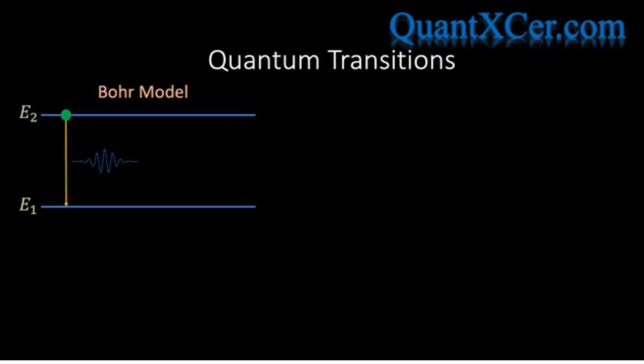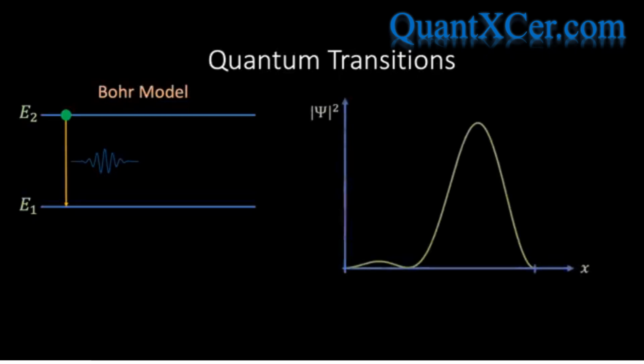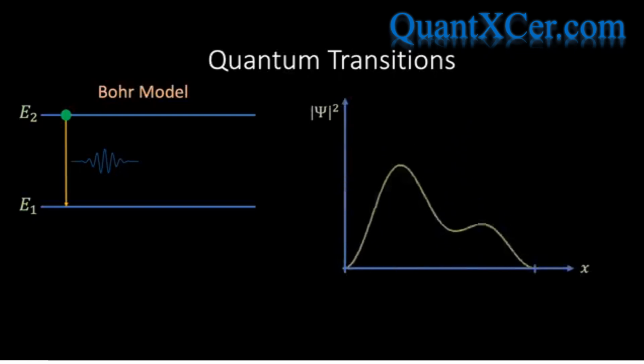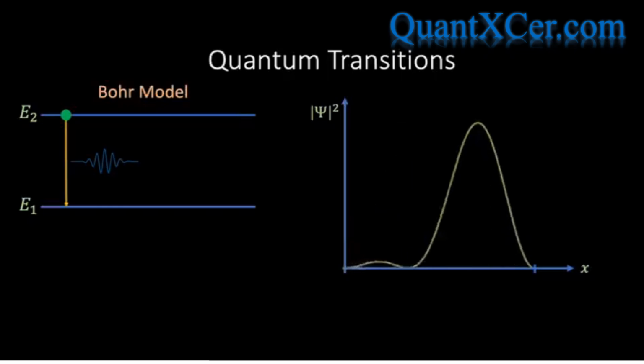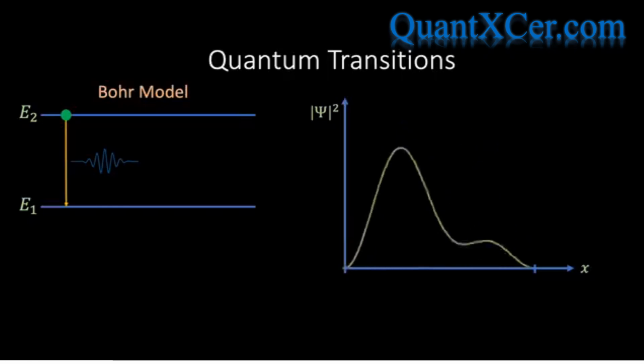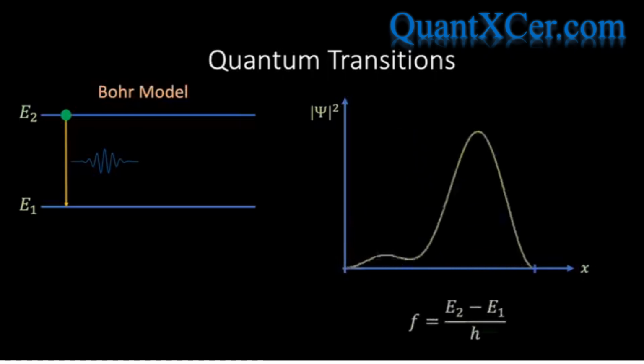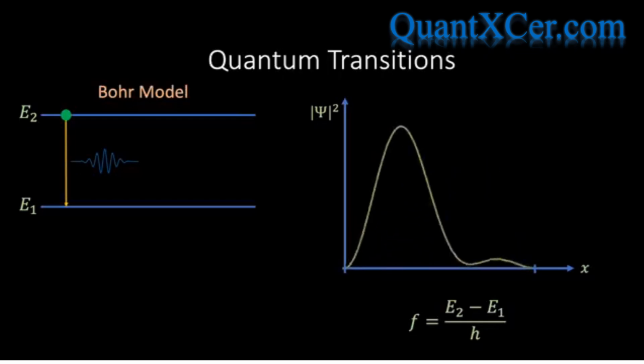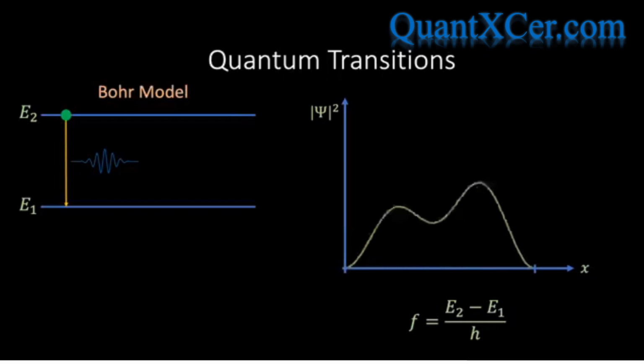If we consider an electron in the process of making a transition, then, as we've just seen, the wave function describing a transition would involve a linear superposition of the first excited energy eigenstate and the ground state, and therefore the probability density will oscillate as we've just seen. And since the probability density is proportional to the associated electron charge distribution, it follows that the charge distribution will oscillate in sync with the probability distribution with a frequency given by the following expression, where E2 is the energy of the excited state and E1 is the energy of the ground state.